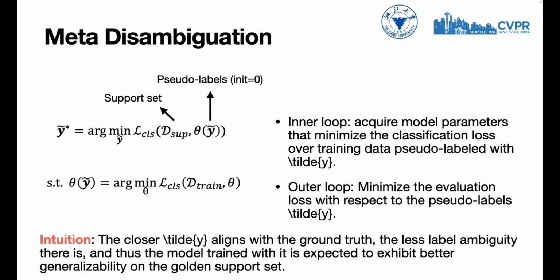Intuitively, the closer y tilde aligns with the ground truth, the less label ambiguity there is, and thus the model trained with it is expected to exhibit better generalizability on the golden support set. In this way, label disambiguation can be transformed into an optimization problem of minimizing the evaluation loss. The corresponding classifier trained with y tilde star will be our target model.